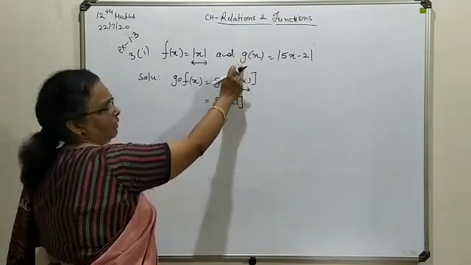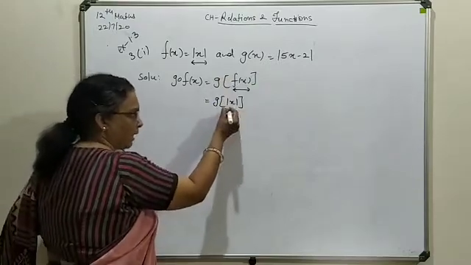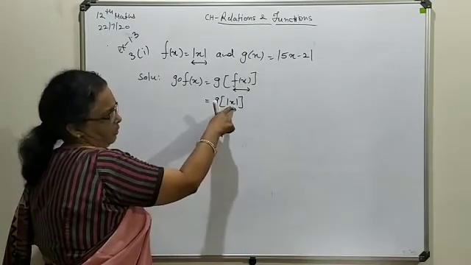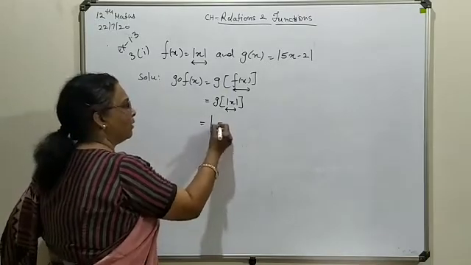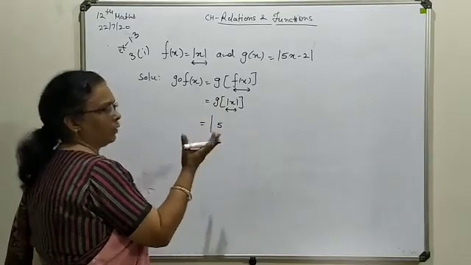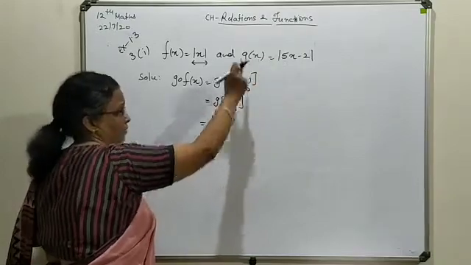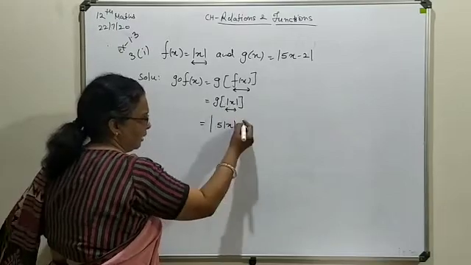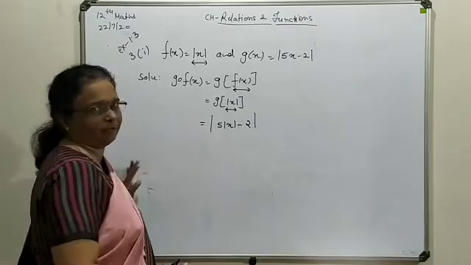It is given to us in the question what g(x) is, modulus of 5x minus 2. So here, in place of x in your g function, you will write this modulus of x. So how will it be? Already one modulus is available, 5. In place of x you will write the same, whatever is available. It may be a long expression, but the same you will write in place of x to define the g(x) function. So everywhere in place of x you will substitute this function or value, whatever it is. So this will be your g composition f.